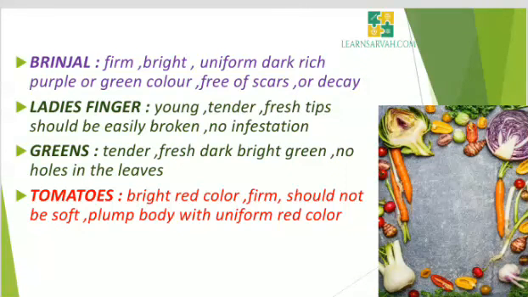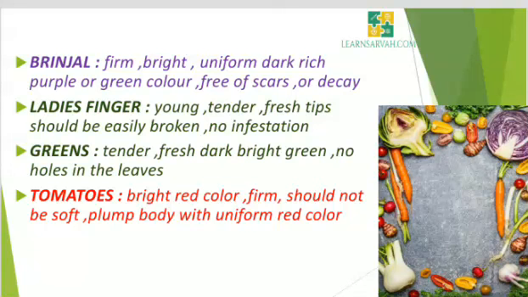Brinjal should be selected as firm, bright, uniform dark rich purple or green color, free of scars or decay, should not be wilted, flabby or soft, no insect holes. Lady's finger should be selected as young, tender, fresh, tips should be easily broken, should not have any holes which indicate infestation, should not be hard while cutting.